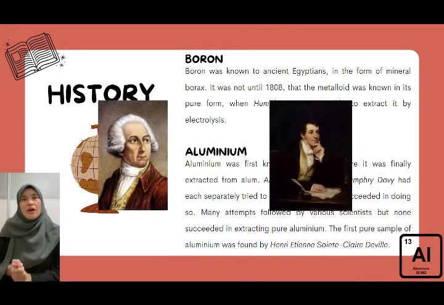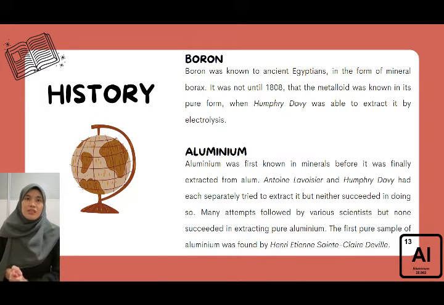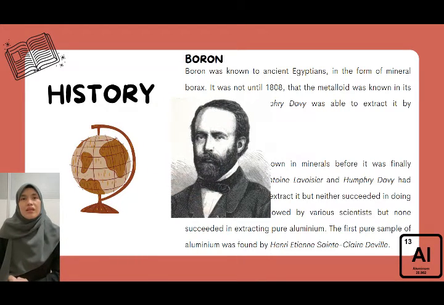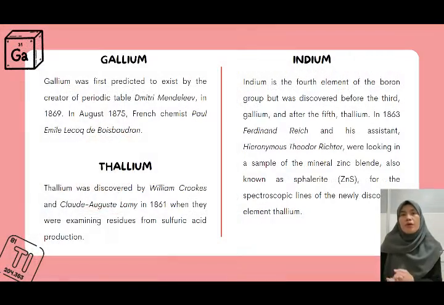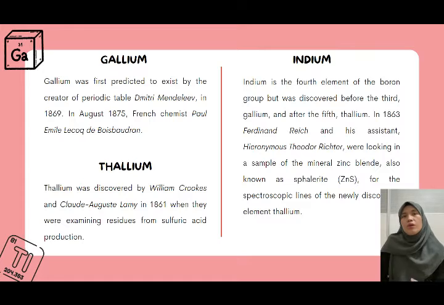Antoine Lavoisier and Humphrey Davy had each separately tried to extract it, but neither succeeded in doing so. Many attempts followed by various scientists, but none succeeded in extracting pure aluminium. The first pure sample of aluminium was made by Henri Sainte-Claire Deville. Thallium was discovered by William Crookes and Claude Auguste Lamy in 1861 when they were examining residue from sulfuric acid production.